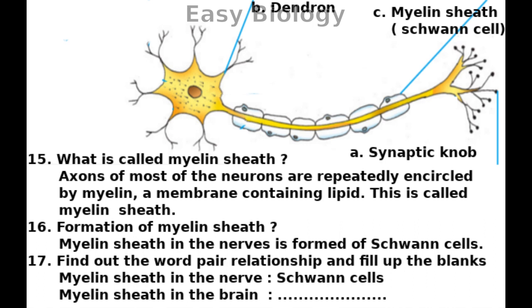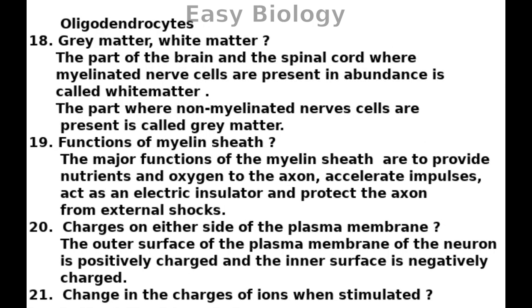Find out the word pair relationship and fill up the blanks. Myelin sheath in the nerve, Schwann cells. Myelin sheath in the brain, oligodendrocytes. Gray matter, white matter. The part of the brain and spinal cord where myelinated nerve cells are present in abundance is called white matter. The part where non-myelinated nerve cells are present is called gray matter.